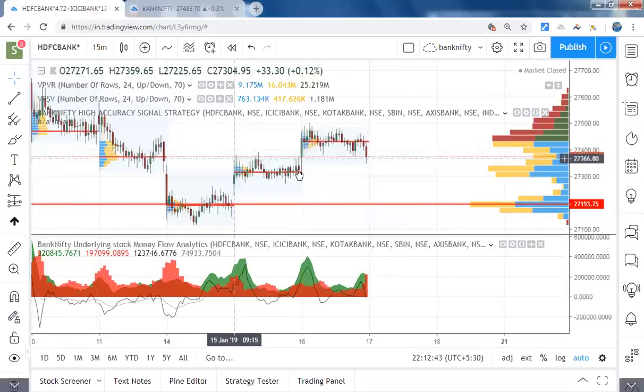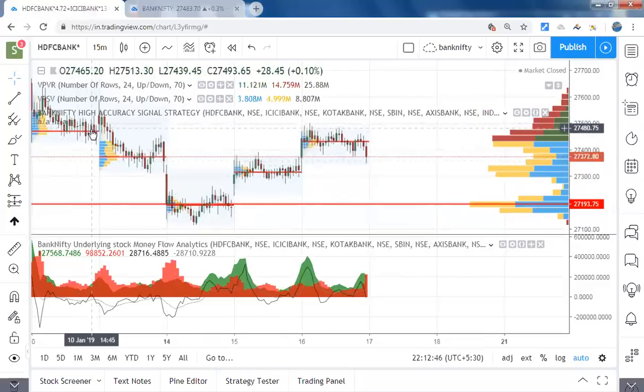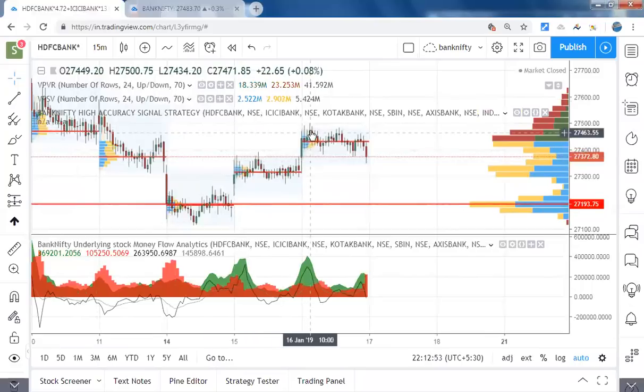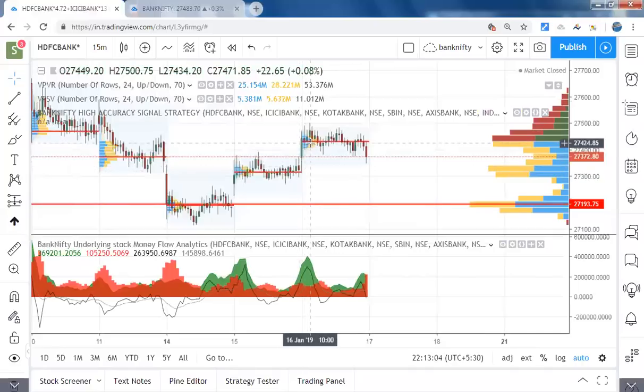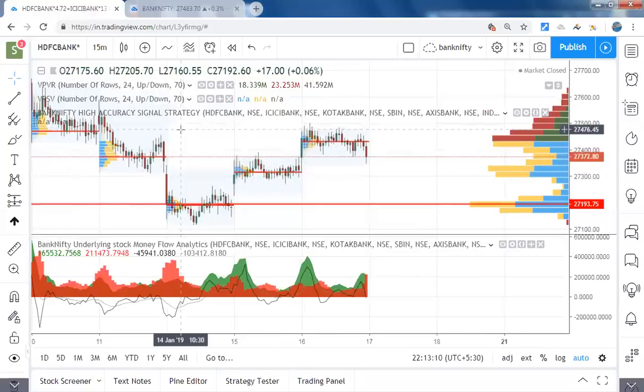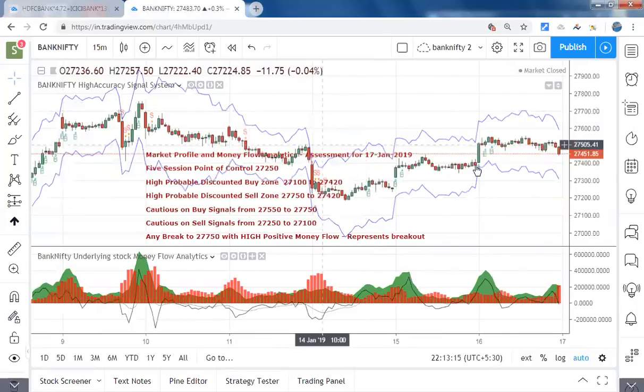So the people who bought in this region stopped, or they tried to sell their positions after seeing a long dip here. So it faced a big resistance in this zone, and whoever bought in this zone felt that Bank Nifty can increase the value, so it moved. As I have mentioned, the range for Bank Nifty in the previous session still stood at 27,550 to 27,350. So if you see, it just maintained that range.